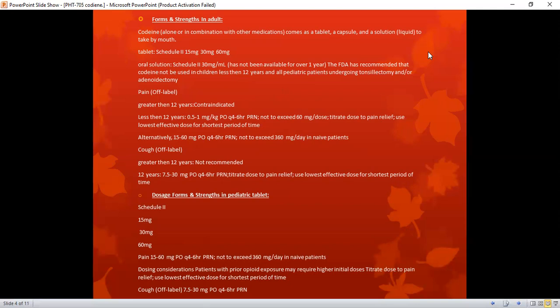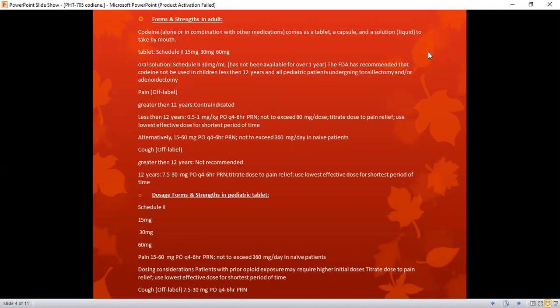Pain, off label. Greater than 12 years, contraindicated. Less than 12 years, we can give 0.5 to 1 mg per kg per oral every 4 to 6 hours PRN, not to exceed 60 mg per dose, titrating the dose to pain relief. Use the lowest effective dose for the shortest period of time, as we know that it has various side effects. Alternatively, we can use 15 to 60 mg per oral every 4 to 6 hours PRN, not to exceed 360 mg per day in opioid-naive patients.